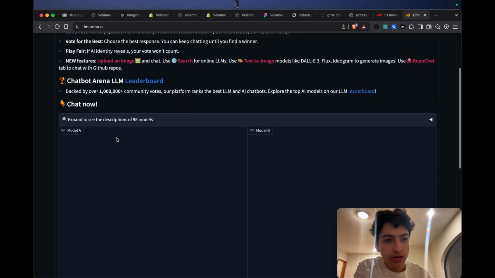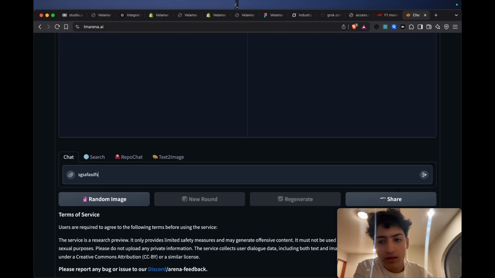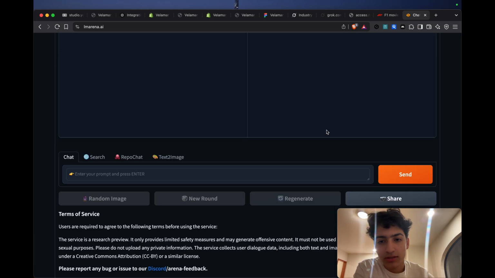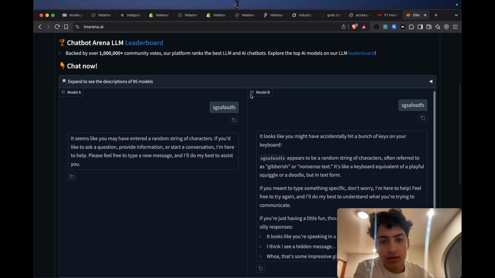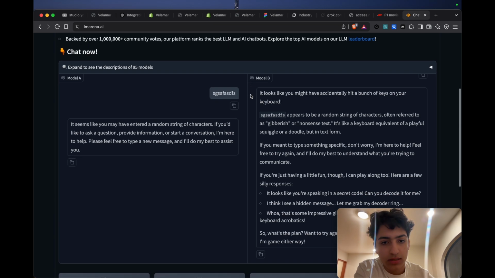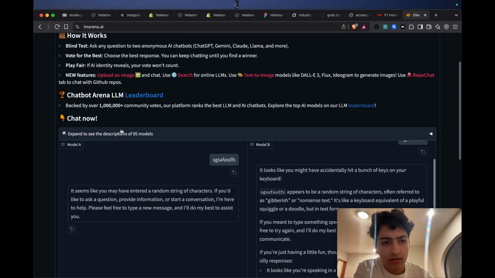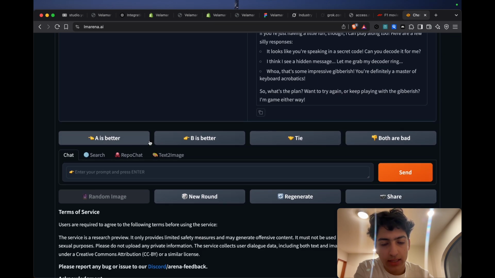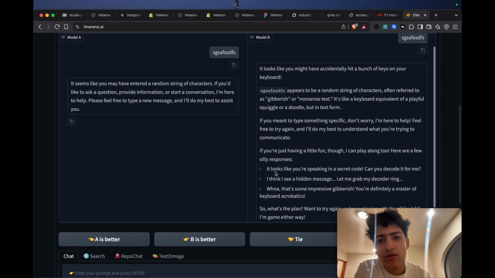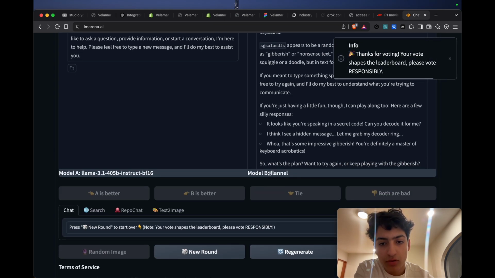For example, here it says model A, model B. You write a prompt, and model A and model B give you a response without you knowing which model it is. Then you choose, oh, I think B is better, and you vote for it.